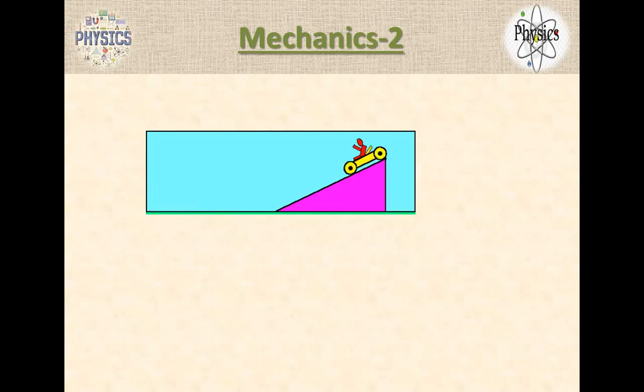When I immediately start the bus, let us say I'm the driver, suddenly I just started the bus. You guys are standing in the bus. The bus gets a motion, but how about you?